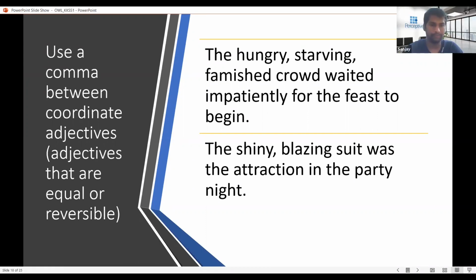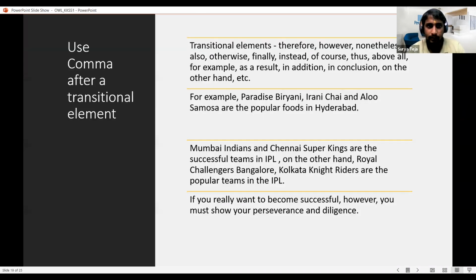Okay. So another example is the shiny blazing suit was the attraction in the party night. So shiny communicates the same thing, blazing also the same. Both are equal in meaning. And this is another example.